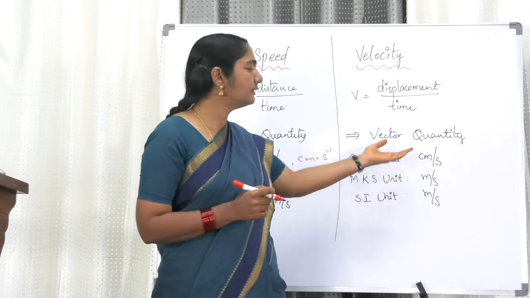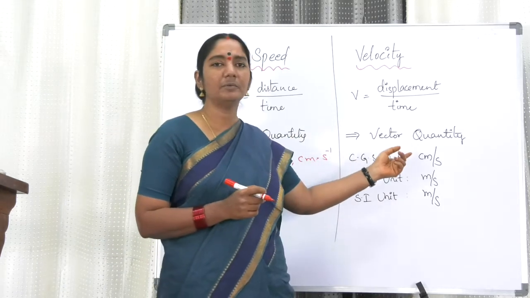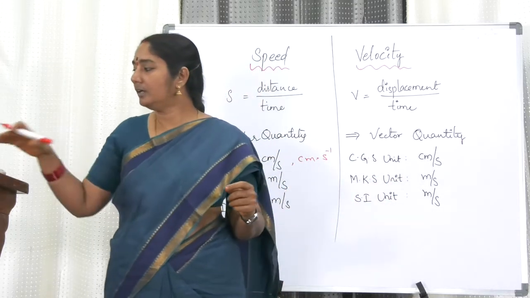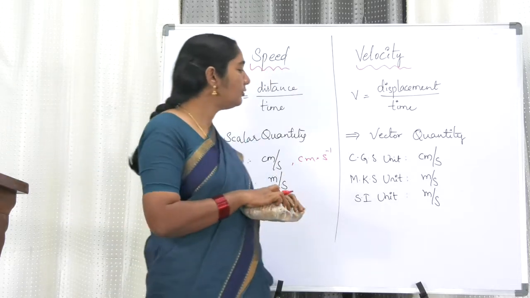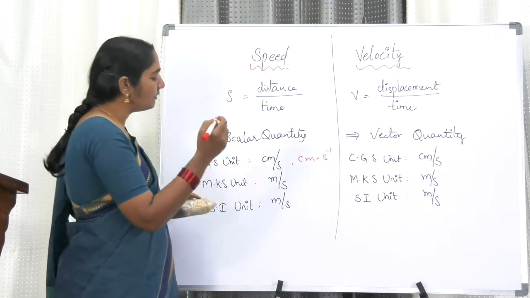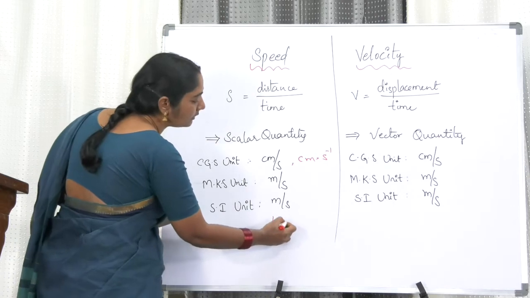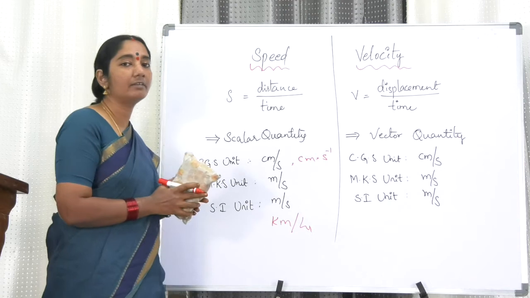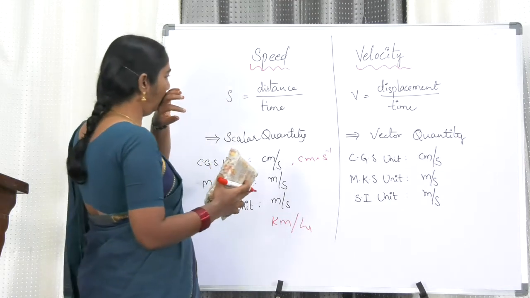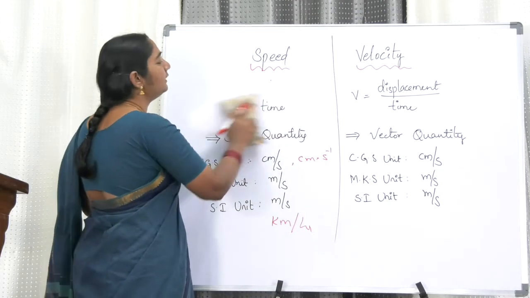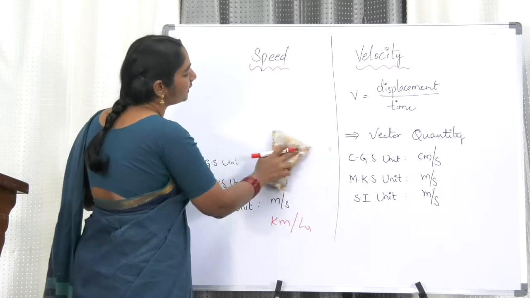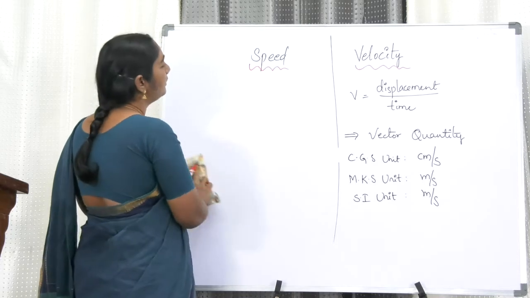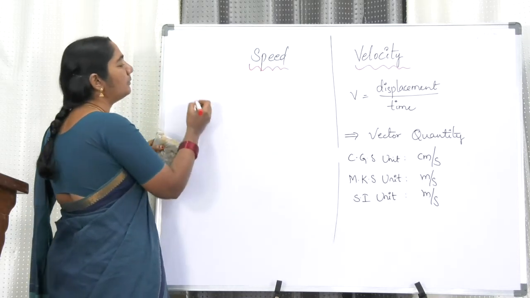Now the units are the same. CGS unit is centimeter per second, MKS is meter per second, and SI is also meter per second. In both cases, we generally even use kilometer per hour. Now let us see the relation between meter per second and kilometer per hour. What is the relation we have between meter per second and kilometer per hour?